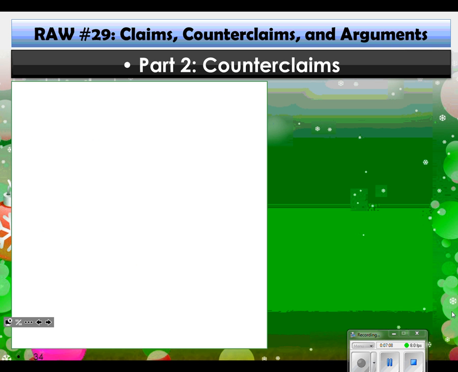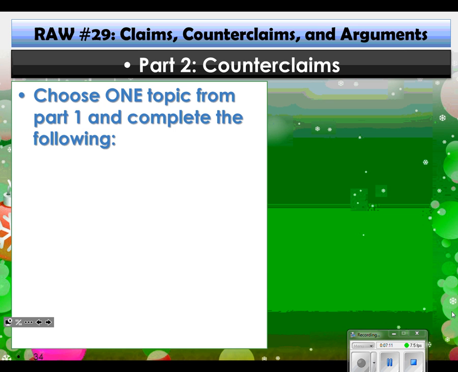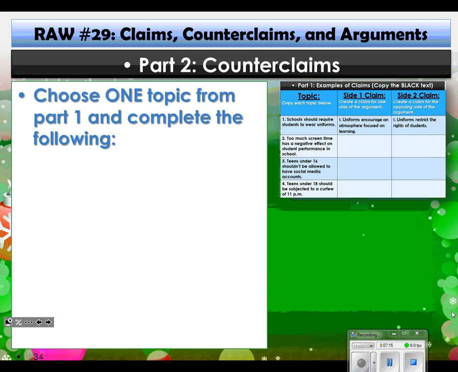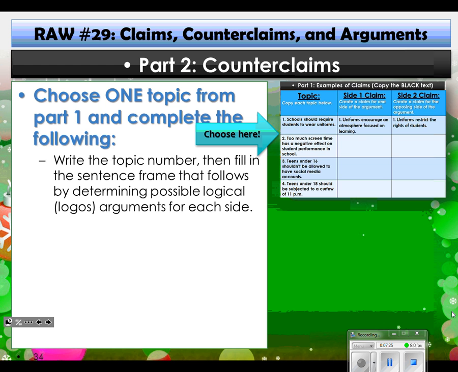All right, so for Part 2, what we have to do is choose one topic from the first chart. So that first chart that we finished, you're going to pick one of those 4 topics. So maybe the one on uniforms or the one on social media. And this is what you're going to do. You're going to develop a counterclaim for that topic.